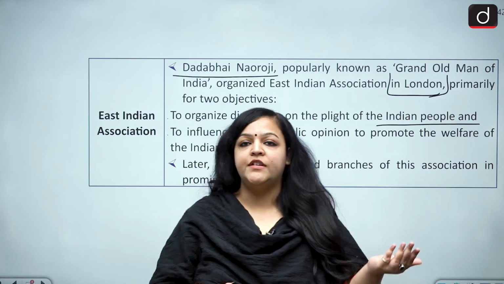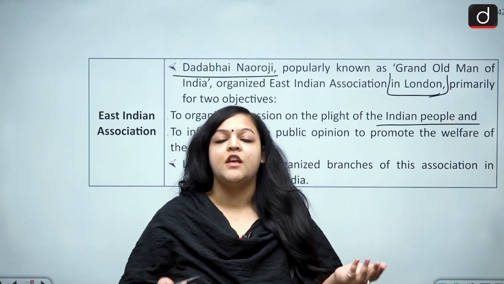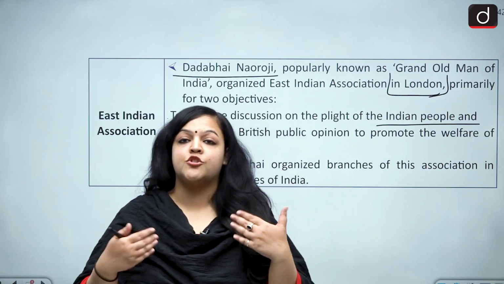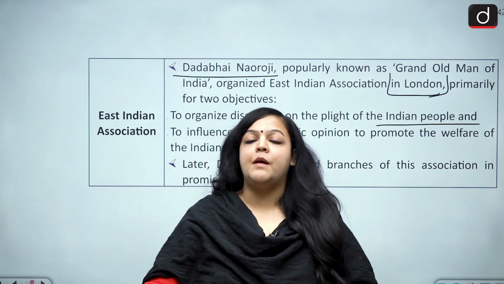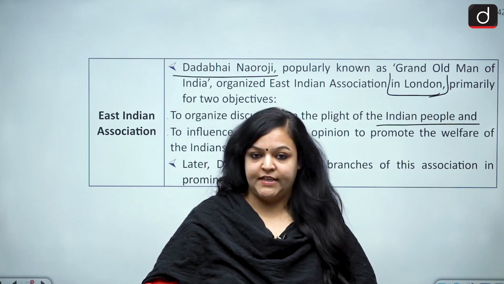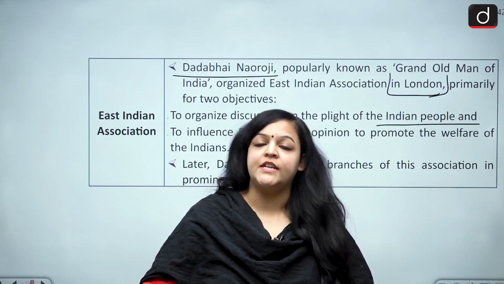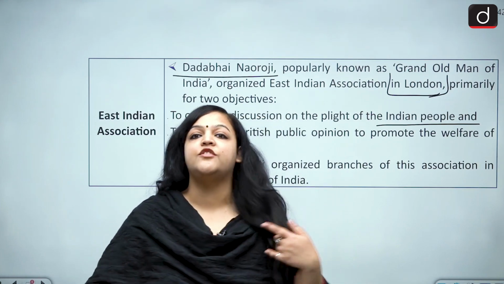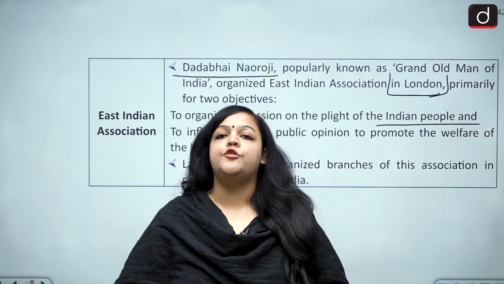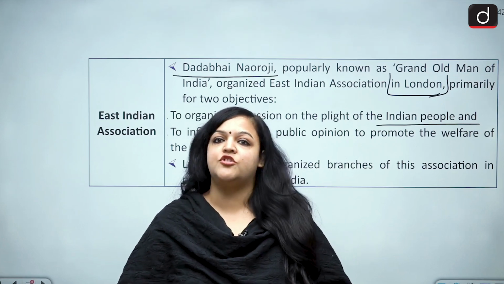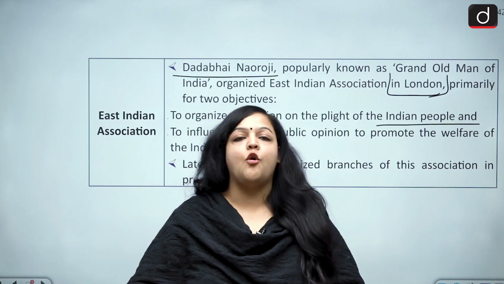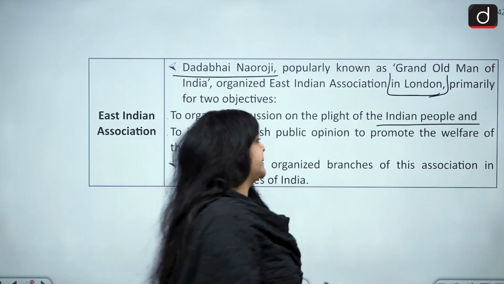He wanted the British common people to be aware, and when the British public got to know about it, they are the ones who would force their government to bring about a certain change, okay. So this was the whole idea over here.